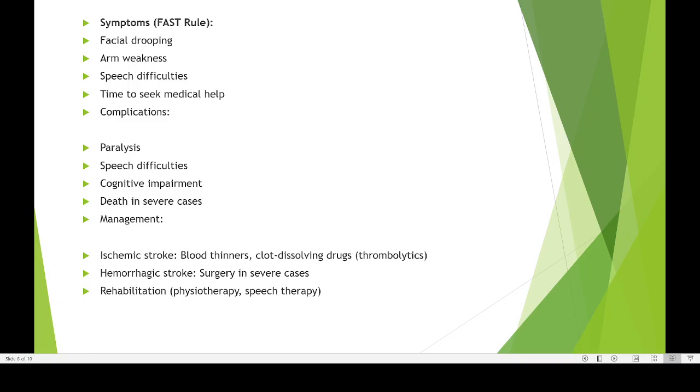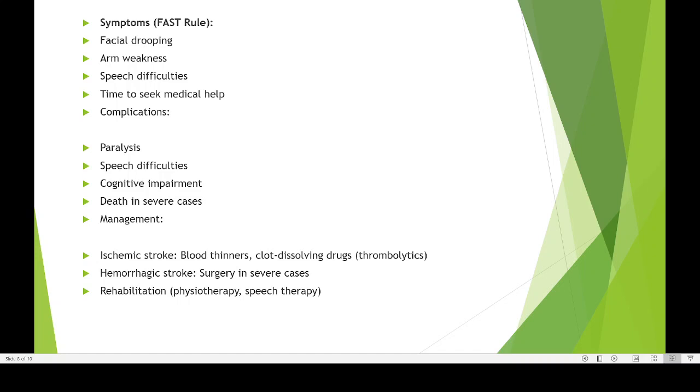So, drooping face. See, eyes also have some problem. But the best identifying factor is a drooping corner of the mouth. If you feel that the mouth of the person is slightly tilted in this way, remember that it could be a sign that the person may have had a stroke. In such cases, what we can do is take them to the hospital at the earliest.